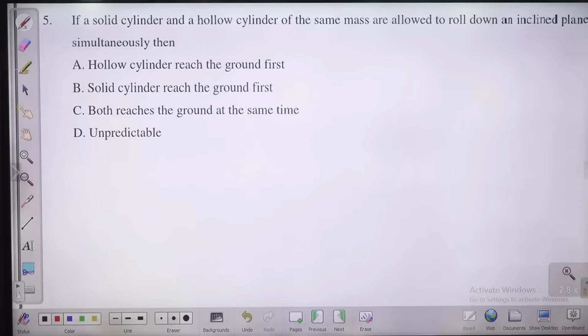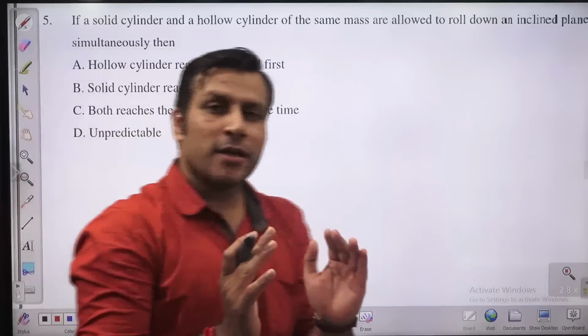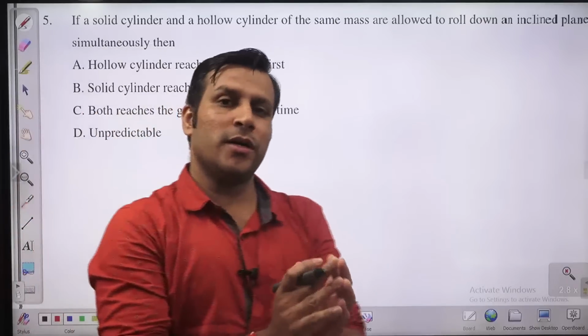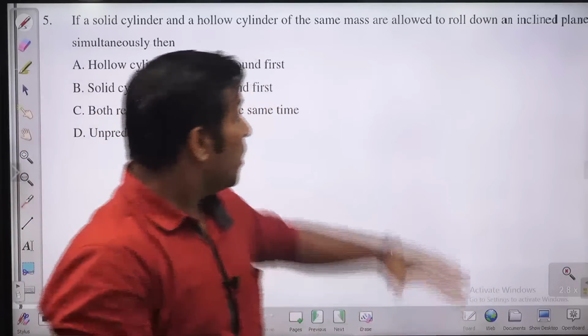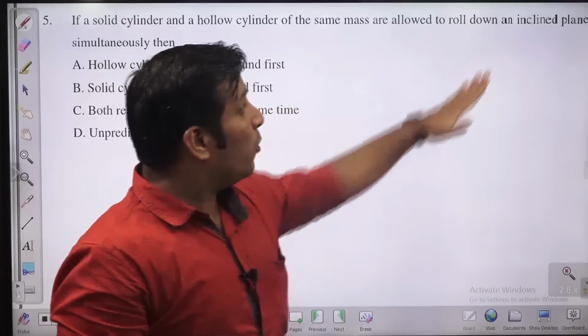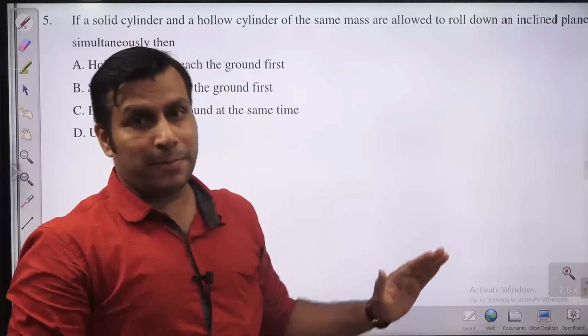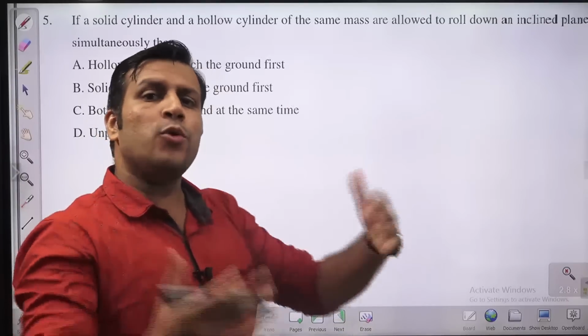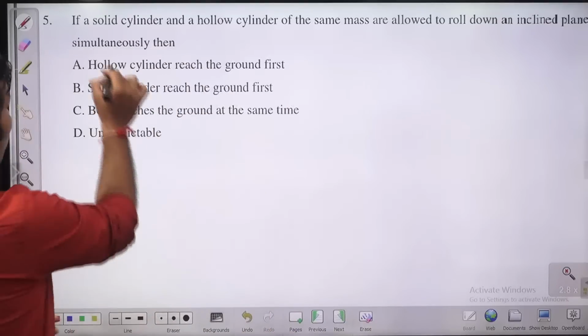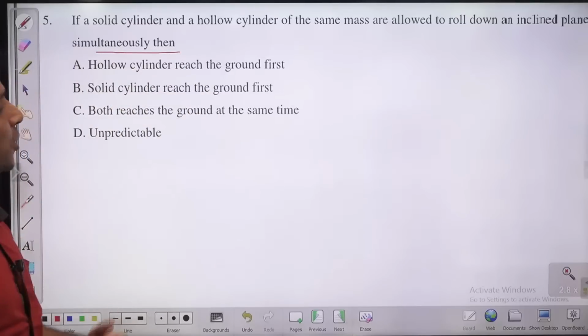If a solid cylinder and a hollow cylinder of the same mass, there are two cylinders, guys. One is hollow, another one is solid. Both have the same mass. They are allowed to roll down over an inclined plane. Now, what will happen? Which cylinder will reach the ground first?